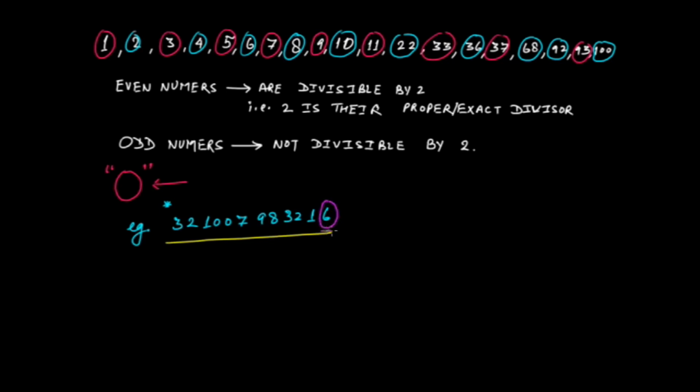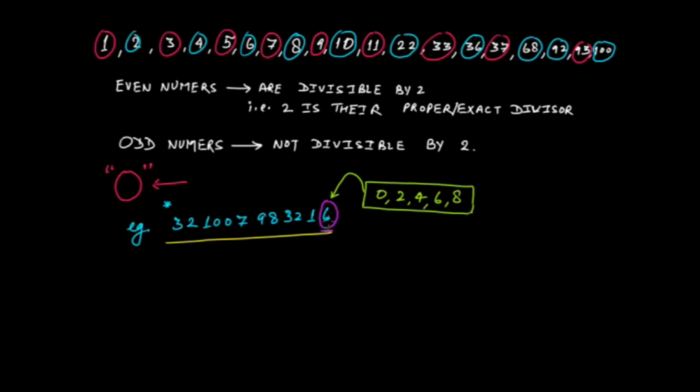If the unit place of any number contains one of the digits 0, 2, 4, 6 or 8, then that number would be an even number, because that number would be divisible by 2.